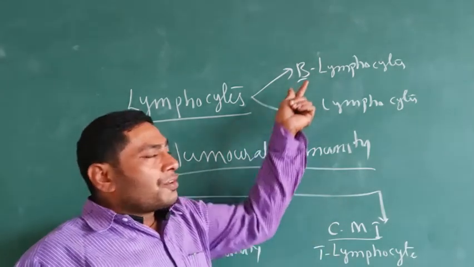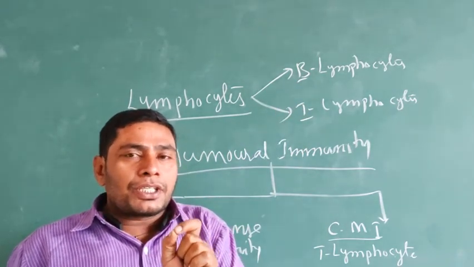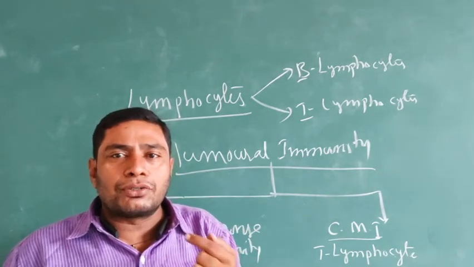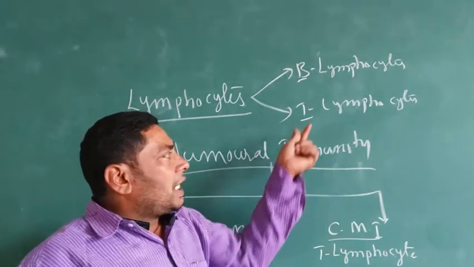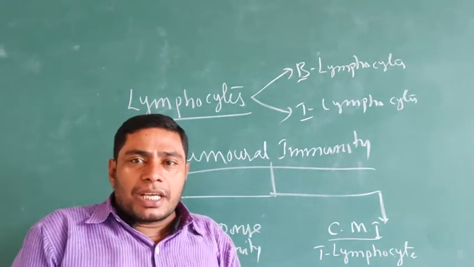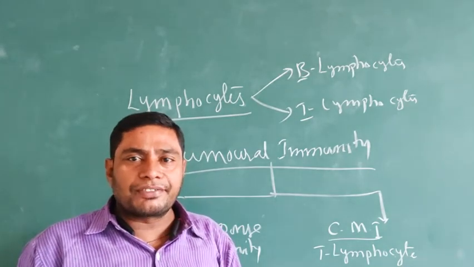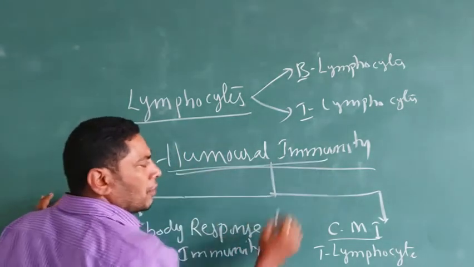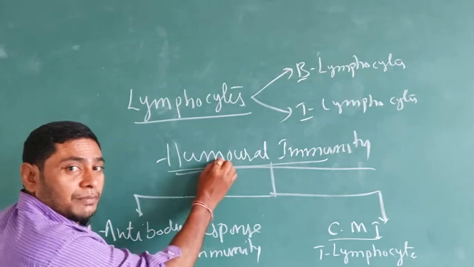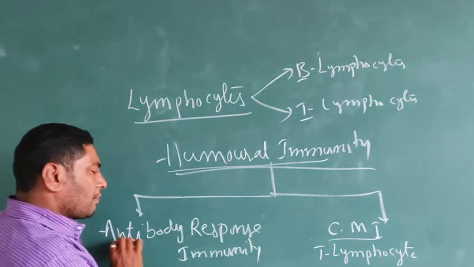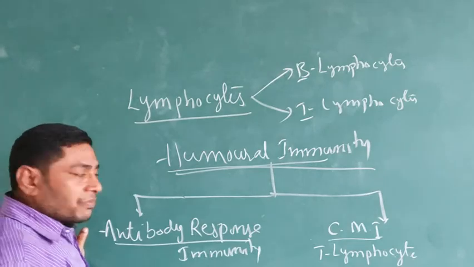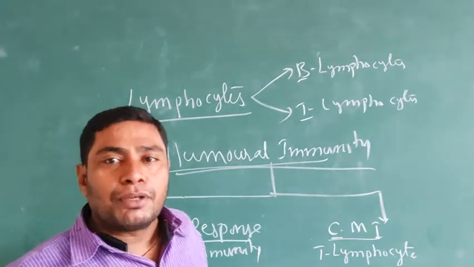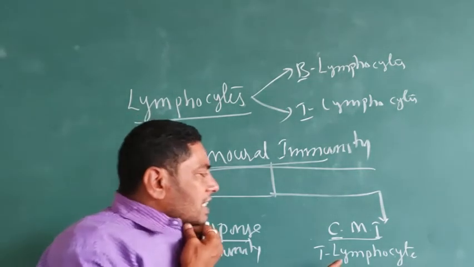B lymphocytes are responsible for producing new antibodies against the antigens or pathogens. T lymphocytes are known as helper cells. Both are present in the blood, which is why it is known as the humoral immune system. The humoral immune system is divided into two types: antibody response immunity and cell-mediated immunity.